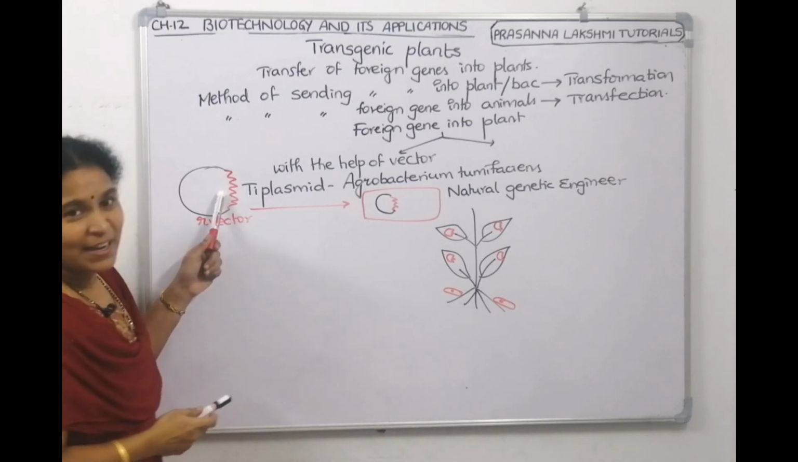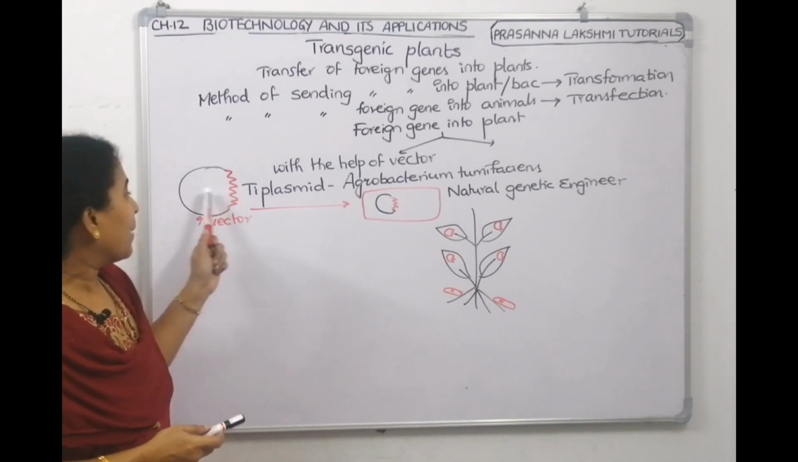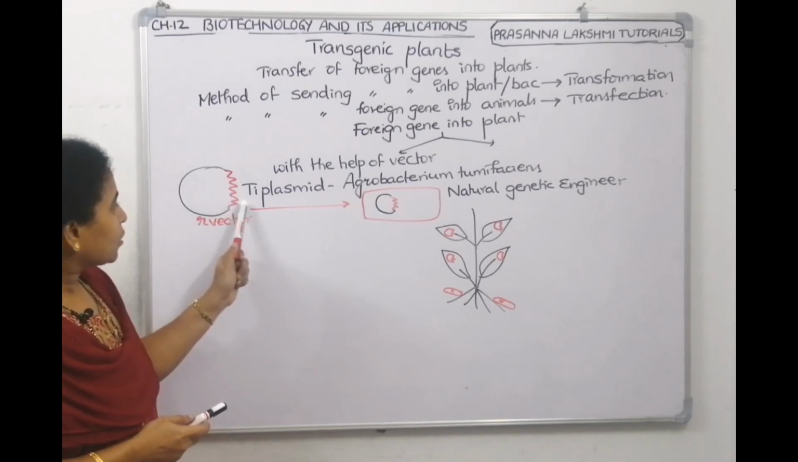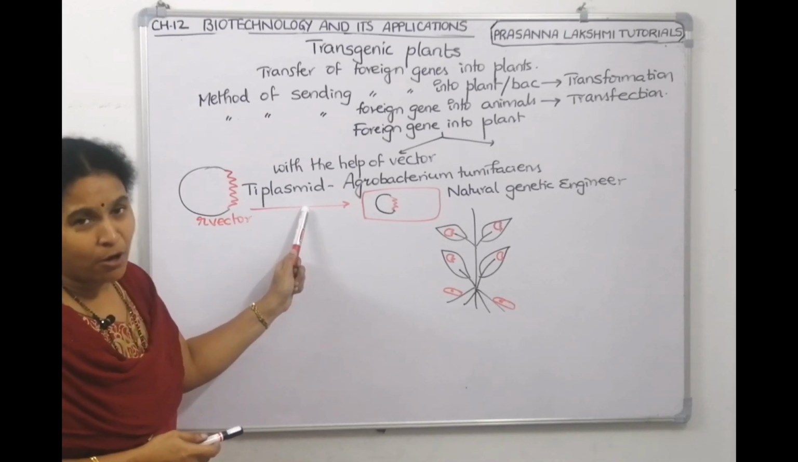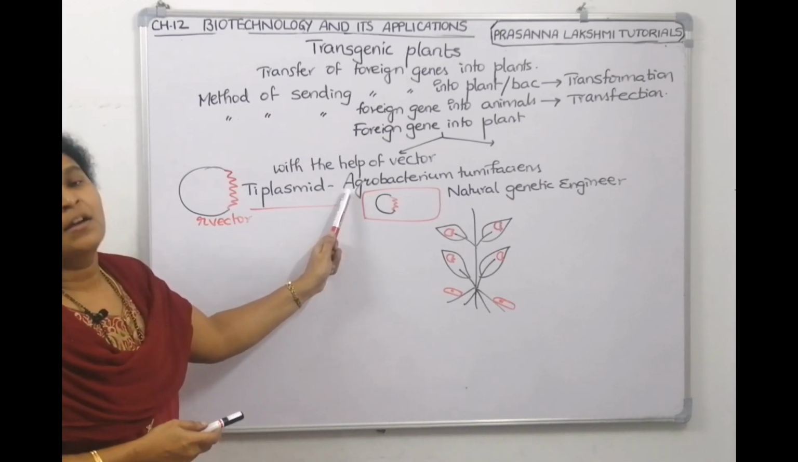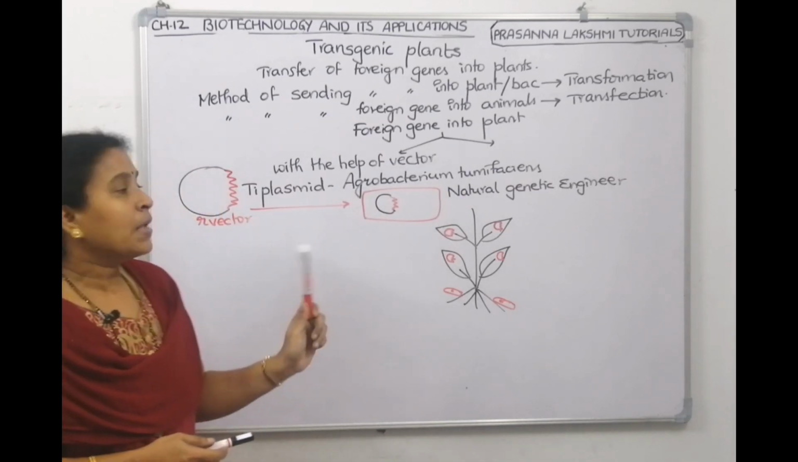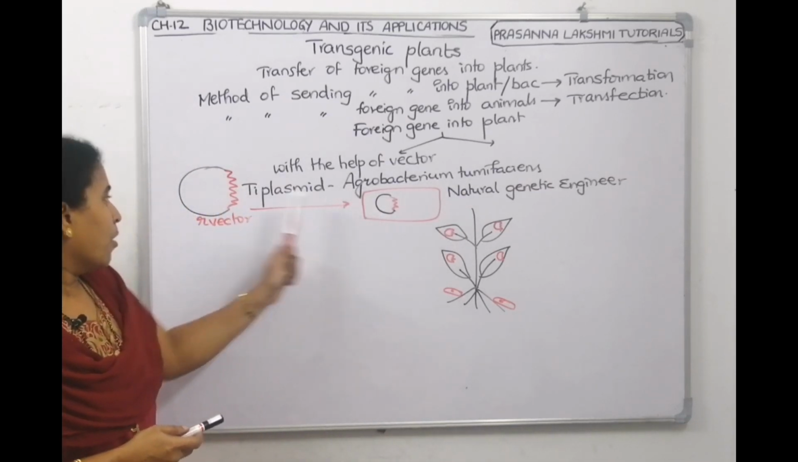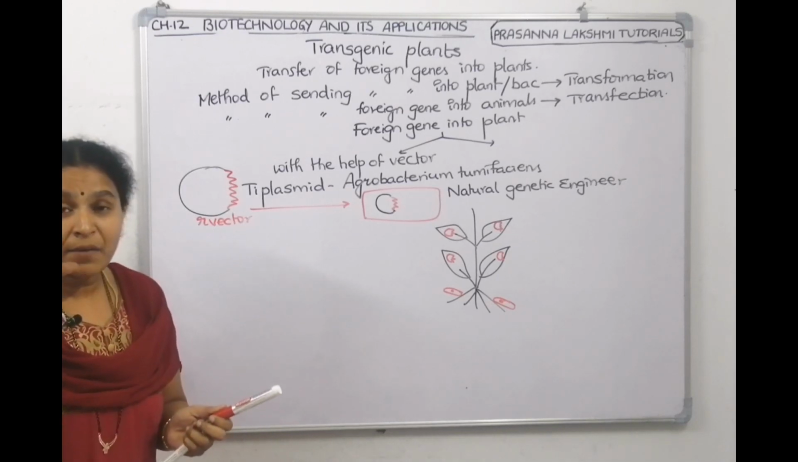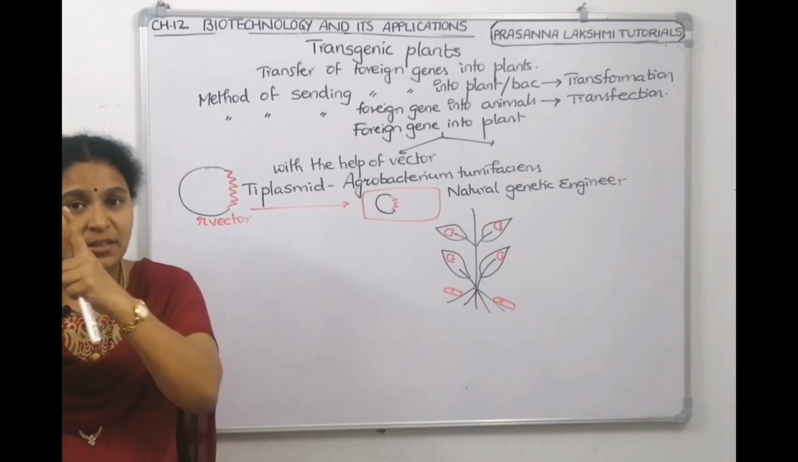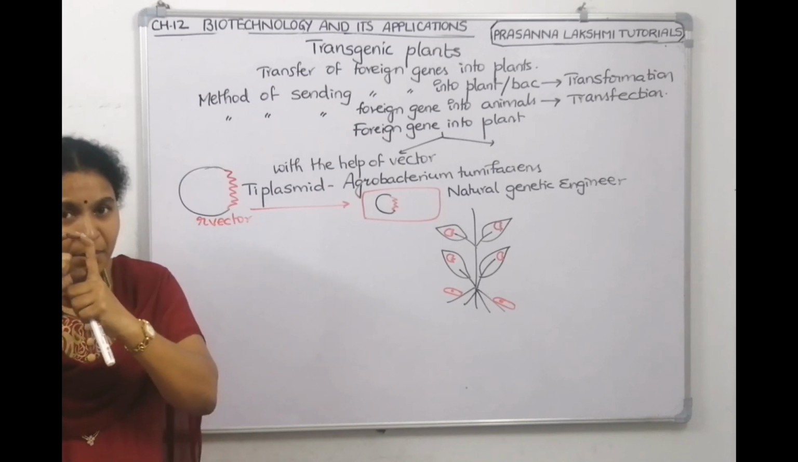So this is your foreign DNA. Foreign DNA, you kept it in a vector. This vector is called TI plasmid. From where did you borrow the plasmid? From a bacteria. What is the name of the bacteria? Agrobacterium tumefaciens. So now from the bacteria, you borrowed the vector, you opened the vector, you kept your desired DNA, and then you will get a recombinant vector.